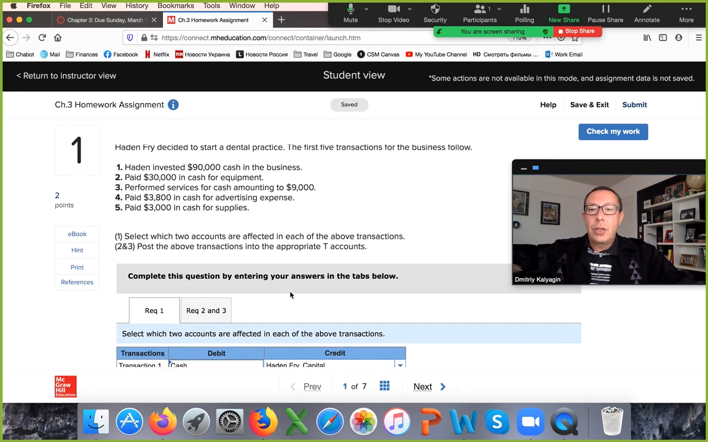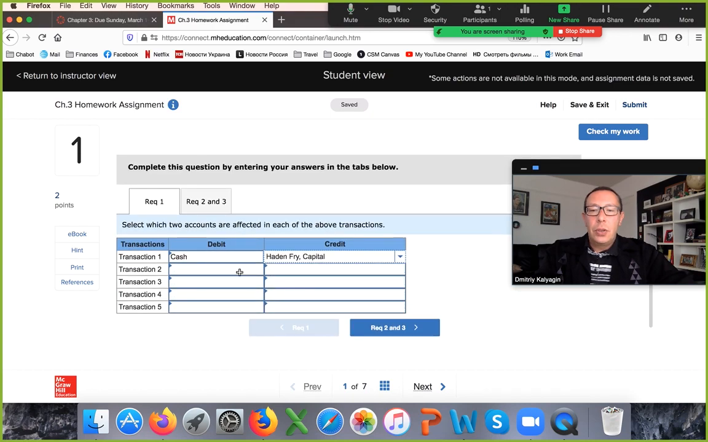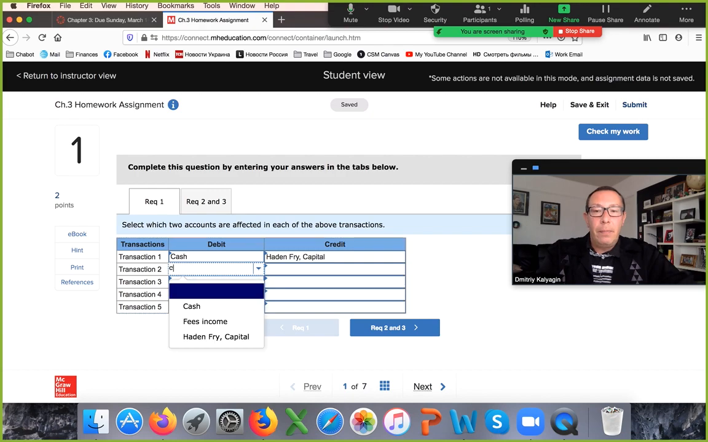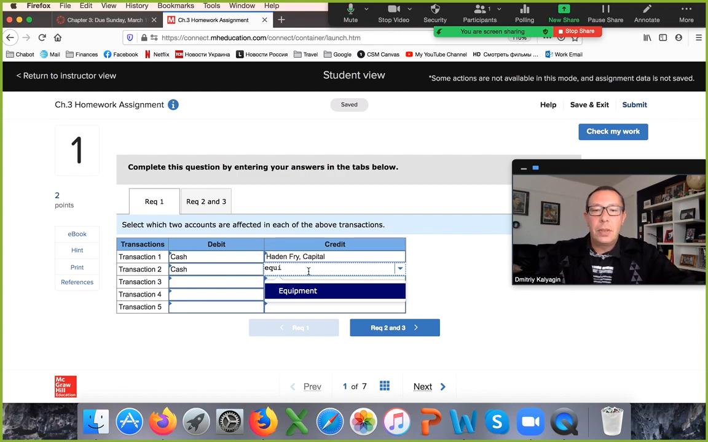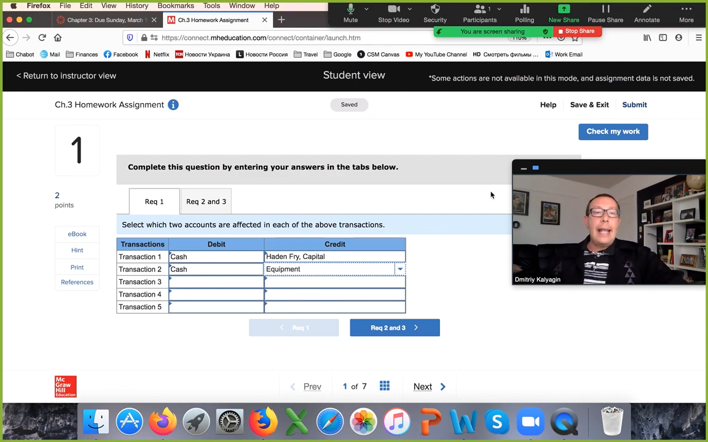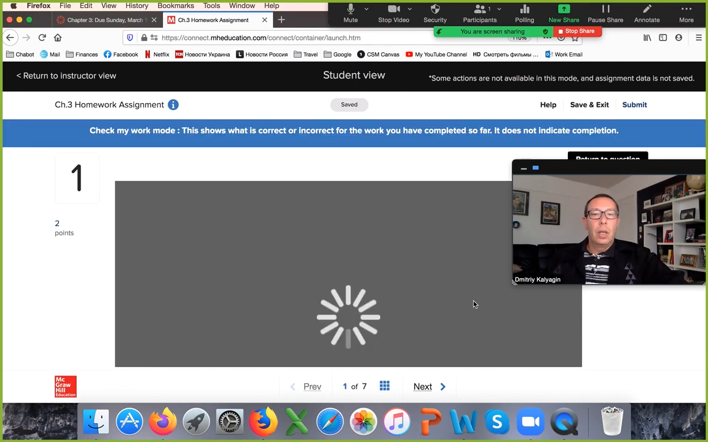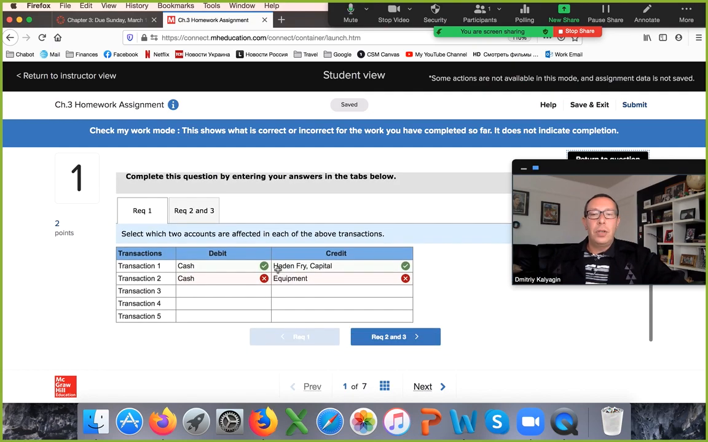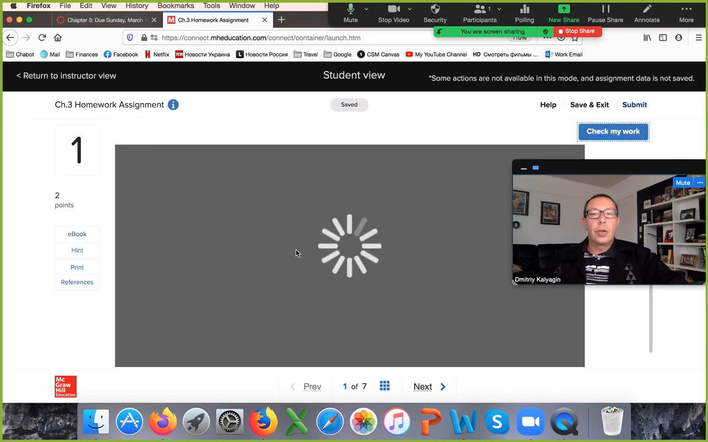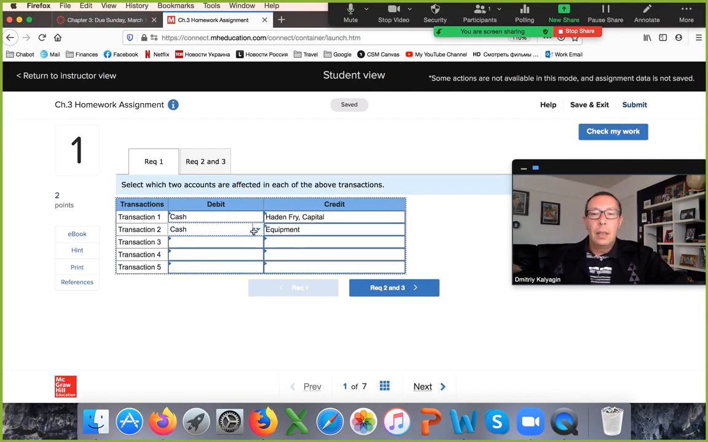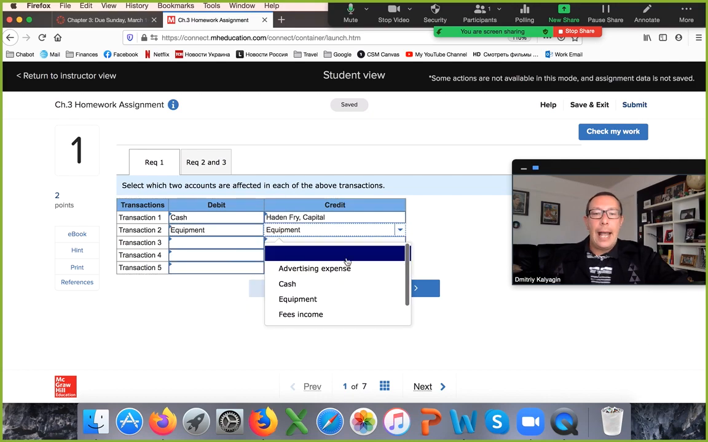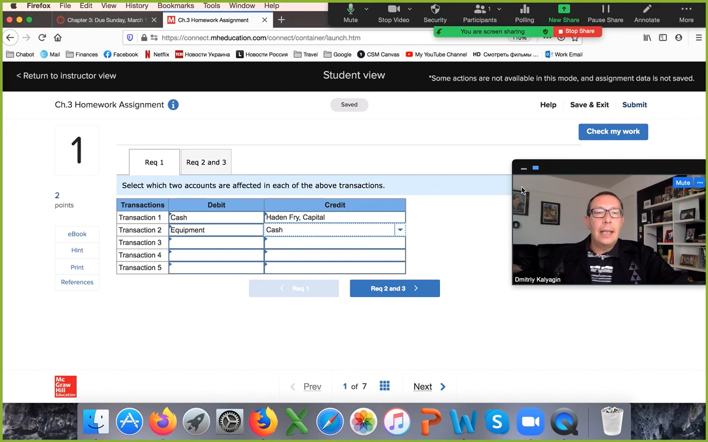Let me go to transaction 2, paid cash for equipment. So I have to debit equipment, but let's say I make a mistake. I debit cash, credit equipment. So I'm switching the assignments. At any point, you can check your work. The check your work feature will tell you number 1 is correct, number 2 is not correct. So you can return and correct it. So right here, I will say equipment, and right here, I will say cash. And now everything is correct.